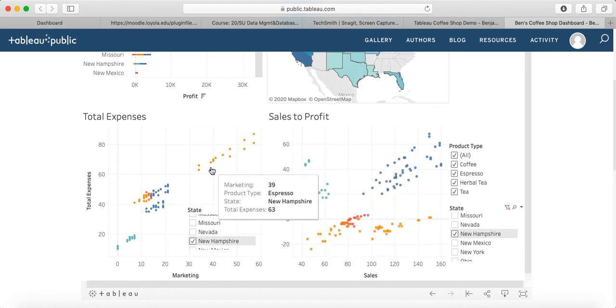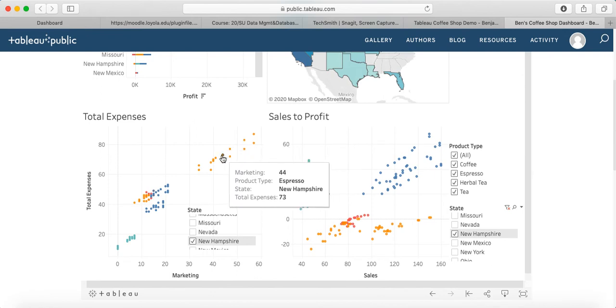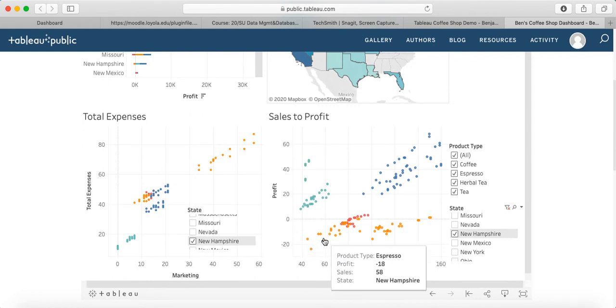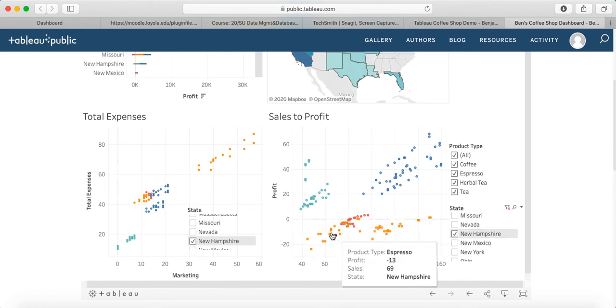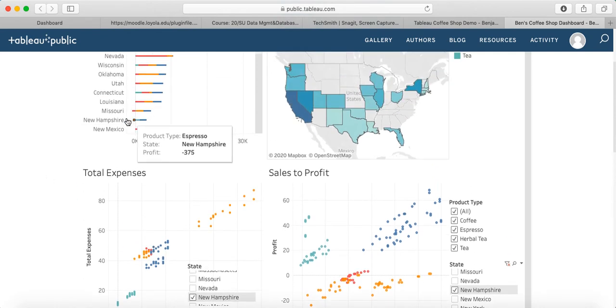And on the flip side, we could take a look up here on what they're marketing the most and what their most expenses are, and it seems to be espresso. Meanwhile, they're spending the most on marketing espresso, yet they're still receiving a loss. Now, this is very interesting because no matter how much they sell, right? They sell 141 sales, they still don't profit. The profit's -1. And now it's just one dot, but for the most part here, we see that you're not profiting off espresso. Now, New Hampshire again is one of the worst states.